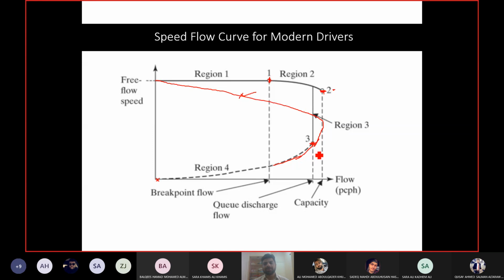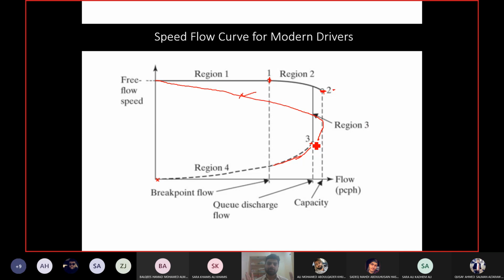The drivers are slowing down in response to the formation of the queue, trying to stabilize and save themselves from an accident by reducing their speed.